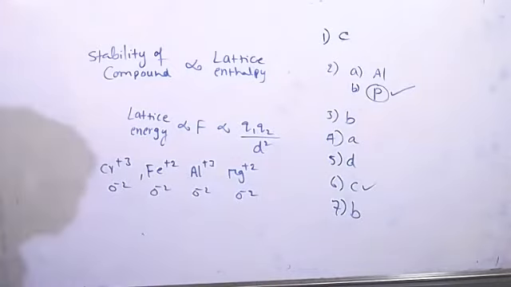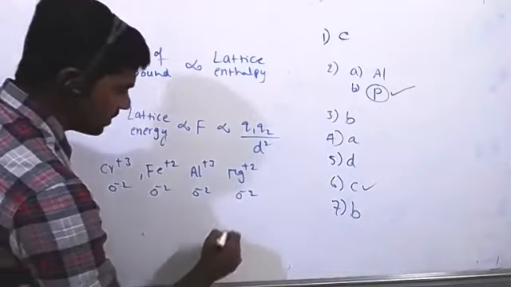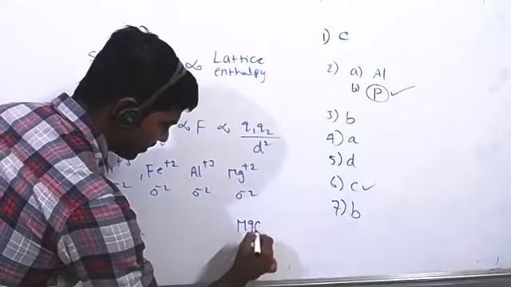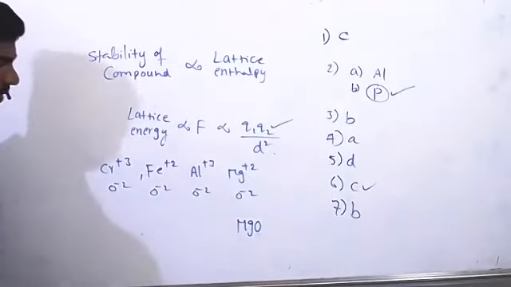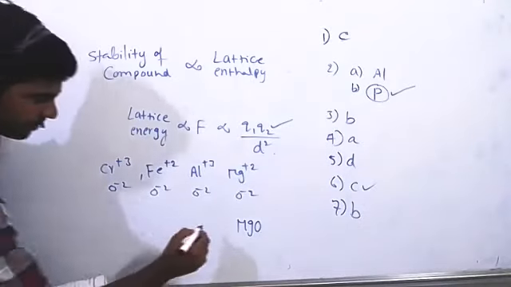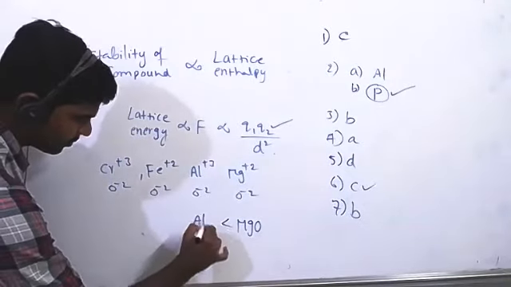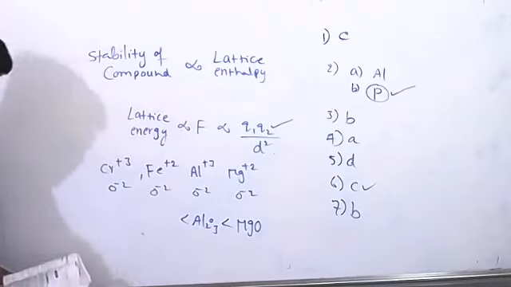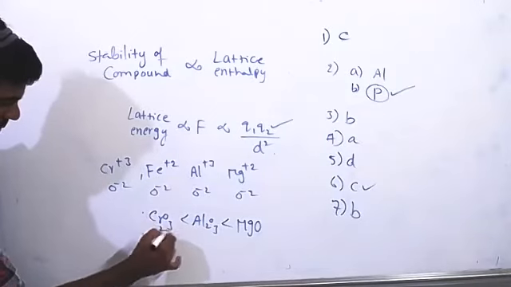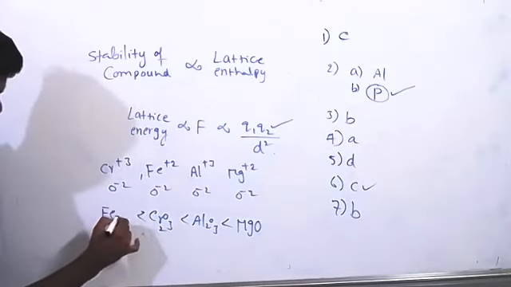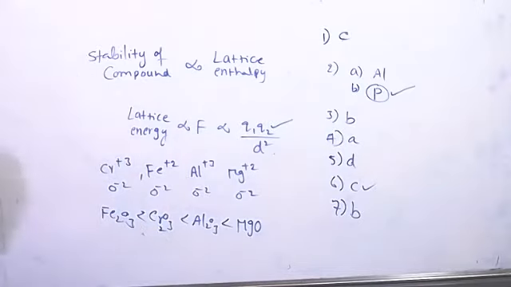Okay, here order is, highly stable species is magnesium oxide. So by considering both factors, charges and size. After that, aluminum oxide. Then chromium oxide. Least is Fe2O3. This order. B is the correct one.